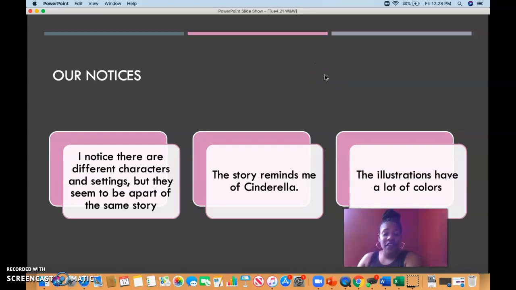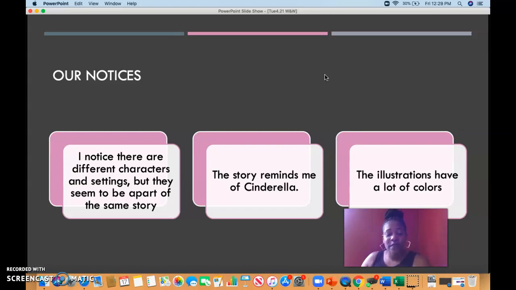So here are some notices that you all have shared. Someone said, I noticed there are different characters and settings, but they seem to be a part of the same story. You are so correct. I'm sending some shine to you for sharing that very strong and powerful notice. There are different characters and settings, but they are a part of the same story.